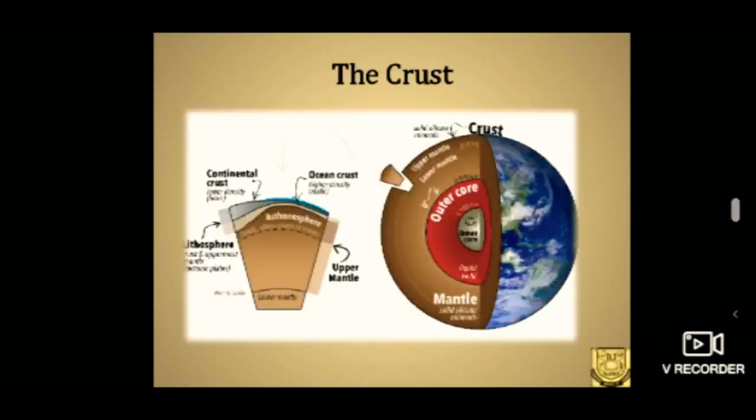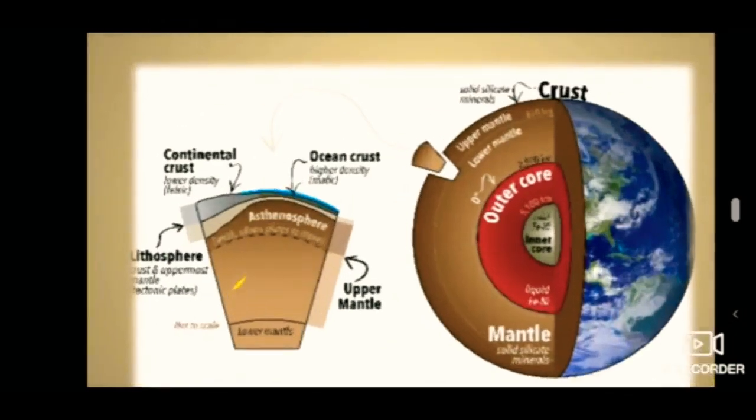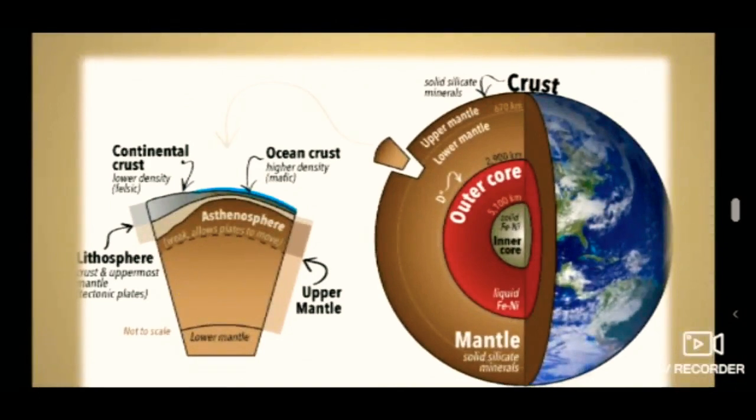Again, this diagram tells you about the continental crust and ocean crust. The diagram also denotes that the continental crust is lower density and oceanic crust is higher density. Here the lithosphere, crust and upper mantle is also being shown. Along with it, you can also see in the diagram the silicate mineral and the depth of the crust.